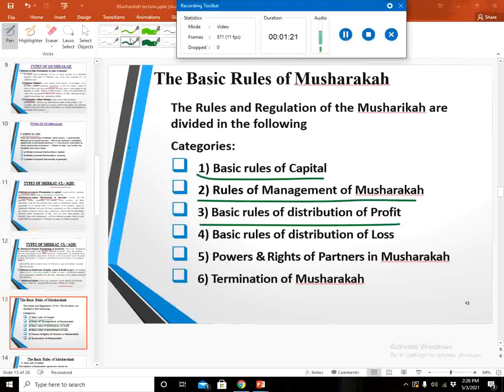The fourth one is how losses are distributed among the Mushariks in the Musharaka contract.